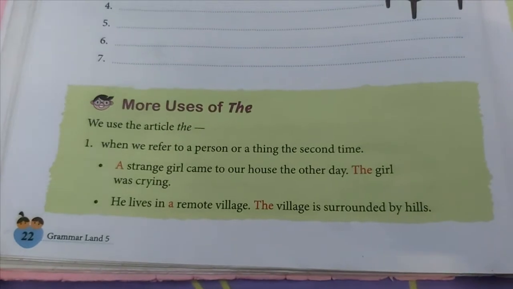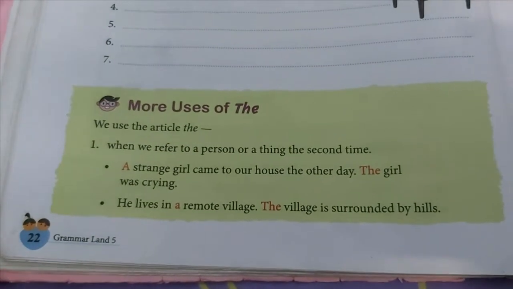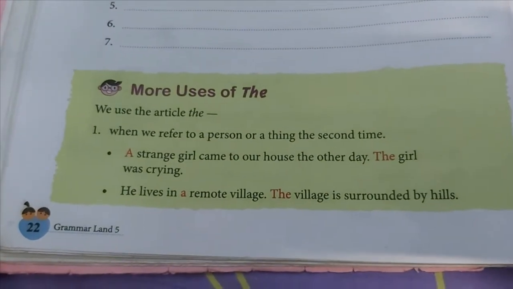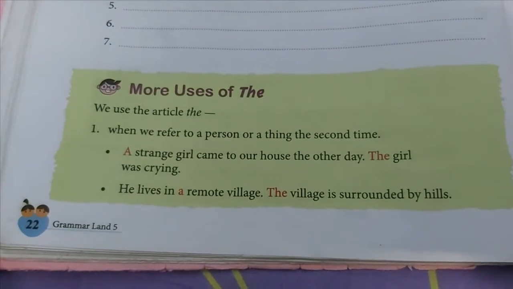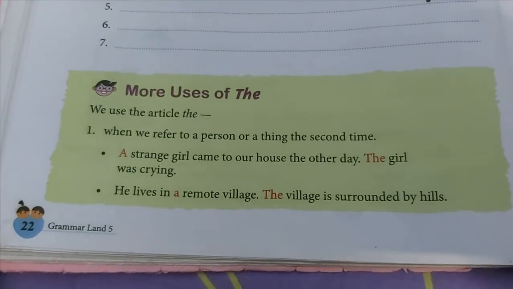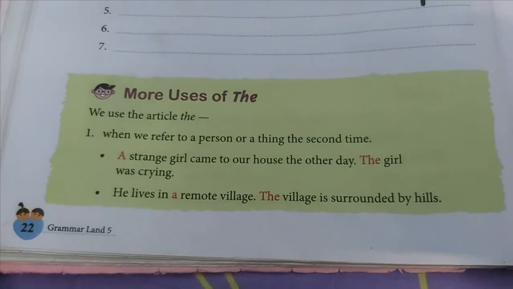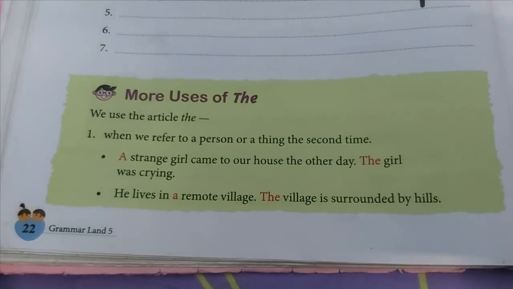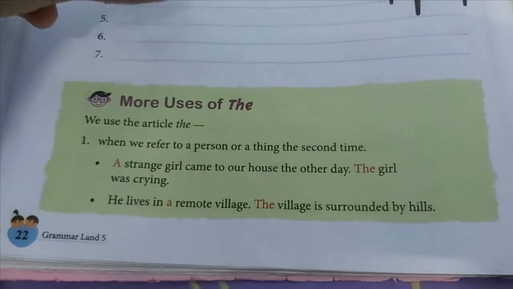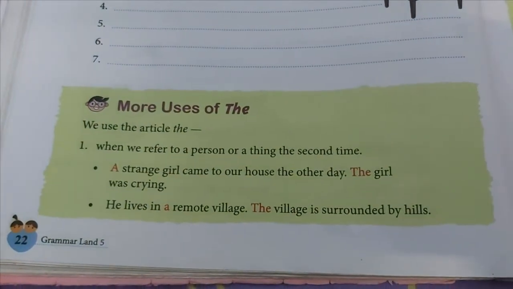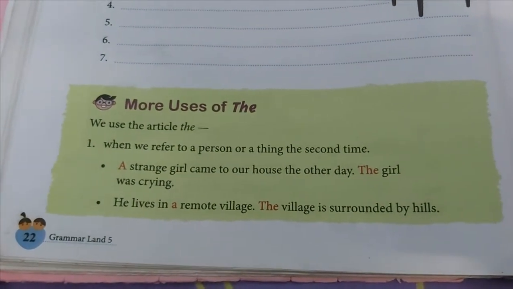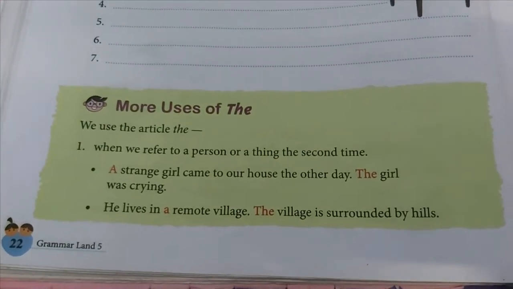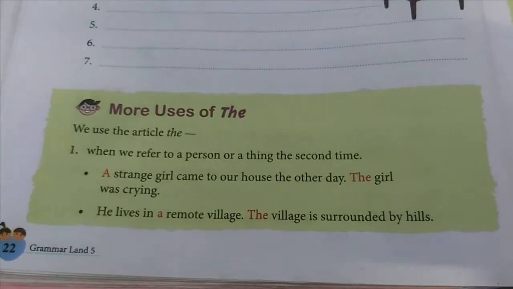When we refer to a person or a thing the second time, we use the to it. Like, let's cite an example from this book itself. A strange girl came to our house the other day. The girl was crying. So I'm talking about a strange girl. That girl was not specific when I talked about her in the first sentence. When I talked about that girl in the second sentence, it becomes specific, right? A strange girl, it became specific. That strange girl becomes specific in the second sentence, so we are using the to it.